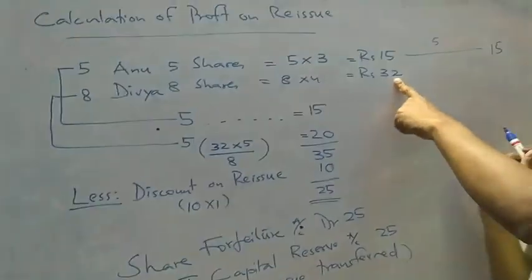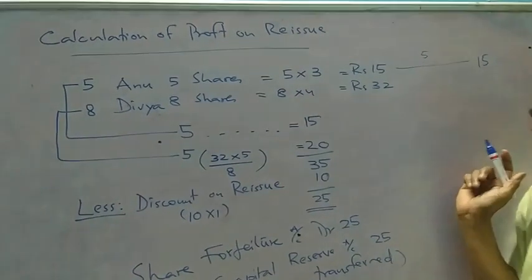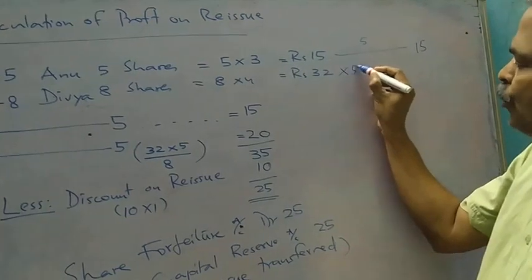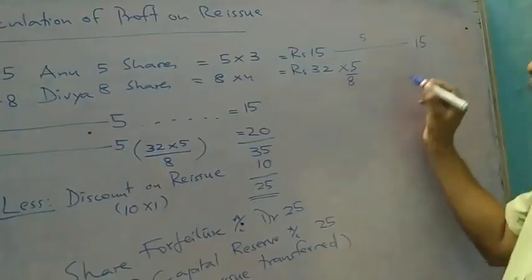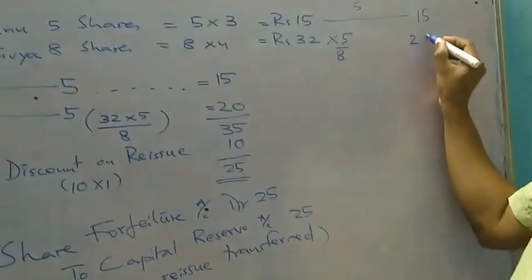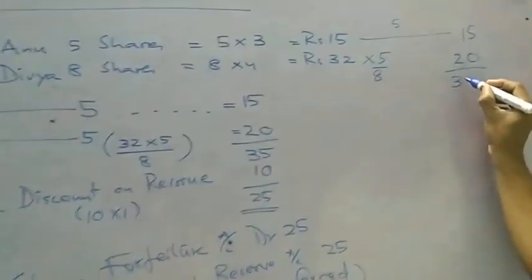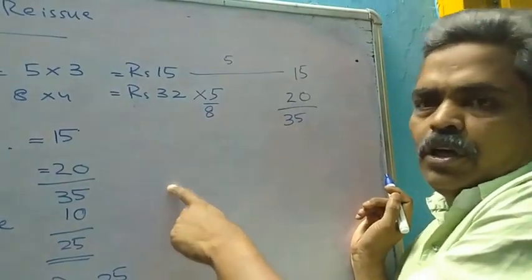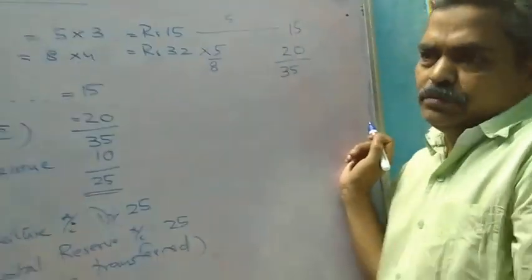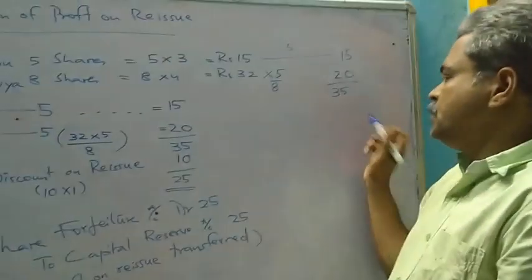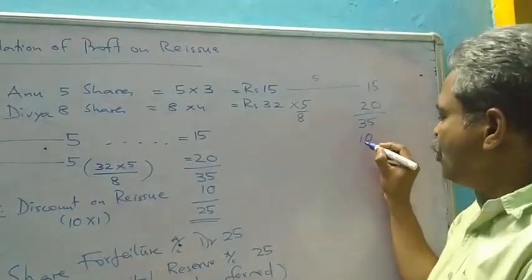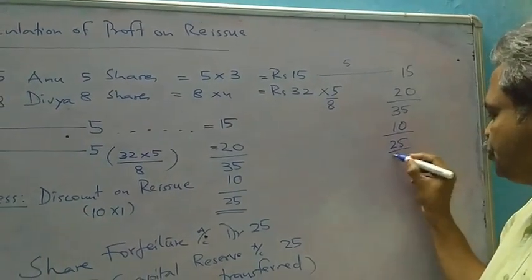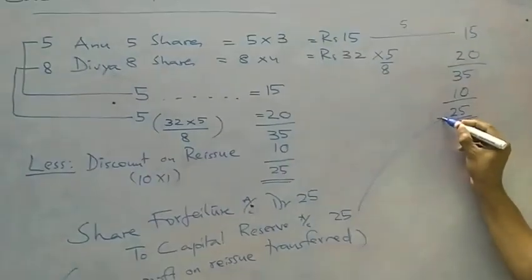This 32 rupees is for 8 shares. So for 5 shares it will be 32 into 5 by 8, it will be 20. You make the total 35. After that you see the reissue entry where company is giving a discount of rupee 1, so you minus the discount of 10 rupees. 35 minus 10 is equal to 25 rupees. This is the profit on reissue.